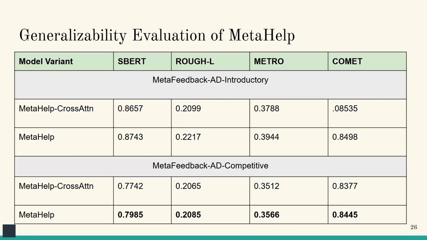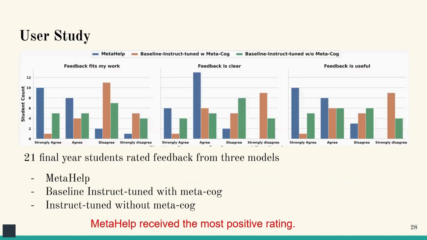So, generalization evaluation of MetaHelp. Despite being trained on introductory data, MetaHelp generalized well to competitive problems and new student profiles also. In the user study with 21 final year students, MetaHelp received the highest feedback scores for clarity, helpfulness, and alignment.